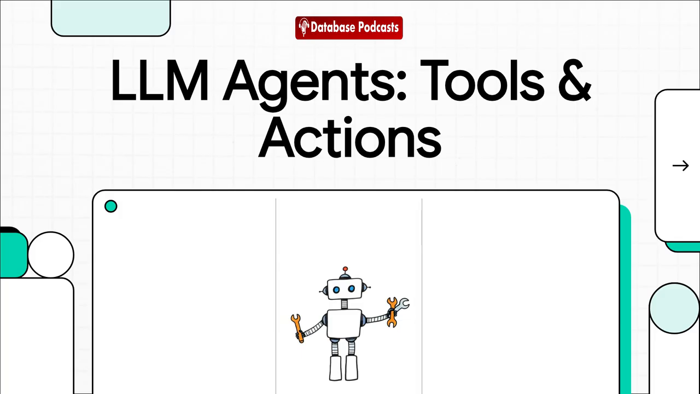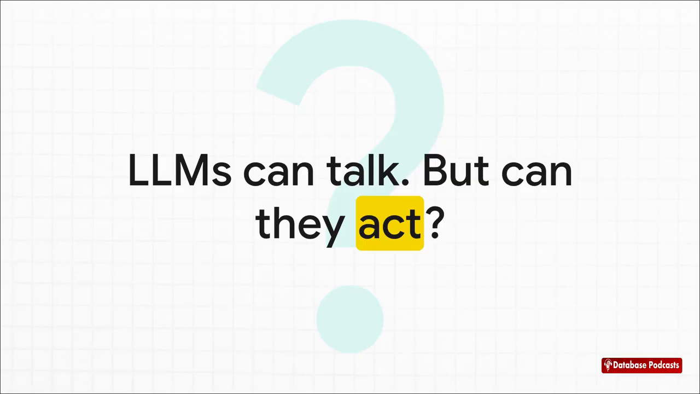Let's jump in. So we all know that large language models are amazing at writing stuff, right? They can draft an email, summarize a huge article, even write a poem. They can definitely talk. But can they act? Can they go from just being a chatbot to being an agent that actually accomplishes goals for you? That is the big question we are tackling today.